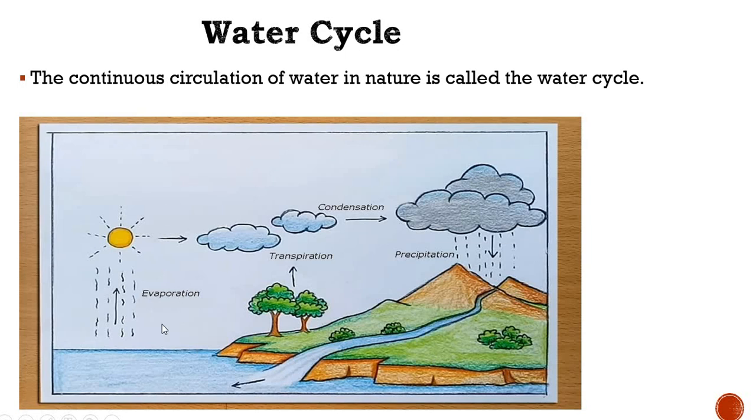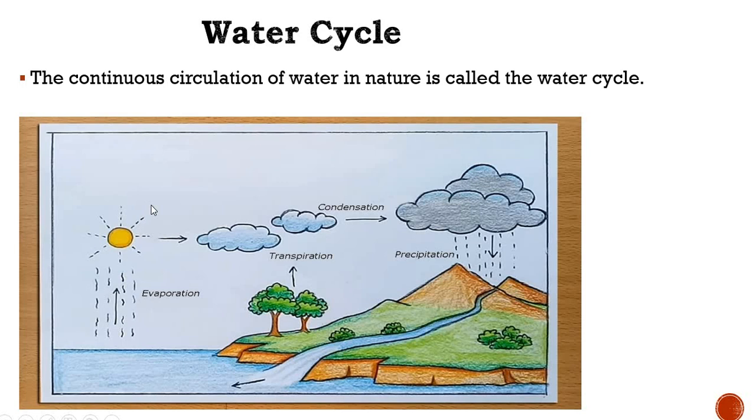Let us study how it is a continuous circulation. As you can see, this is the water area, and due to the heat of the sun, when the heat of the sun falls on the liquid water and it reaches 100 degrees Celsius, the upper surface water changes into the vapor form. As you can see, it changes into vapor form and rises above in the environment. We have studied in the chapter climate and adaptation that the higher we go, the cooler we feel. So when this water vapor rises above in the environment, the temperature is low.